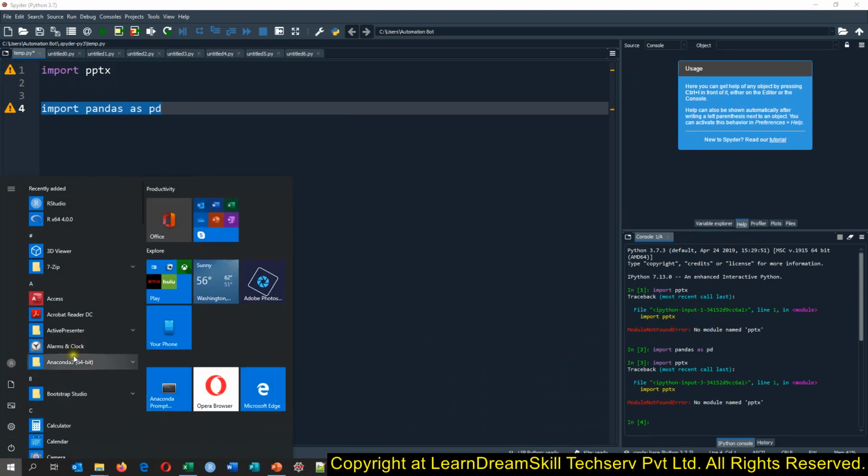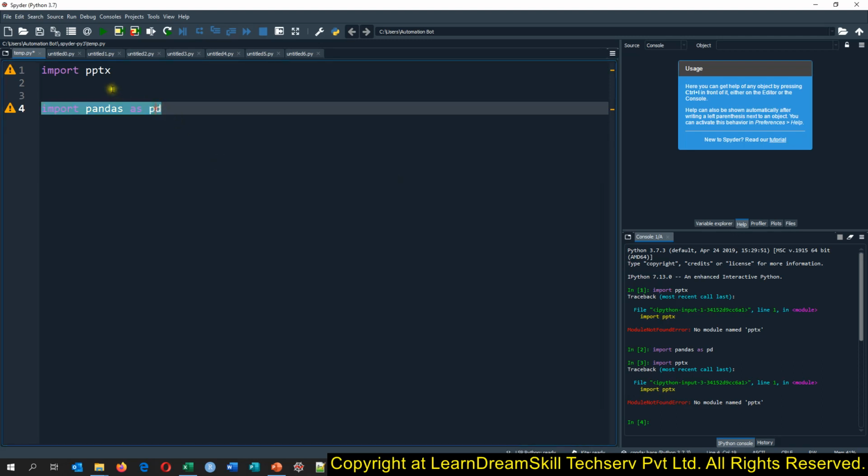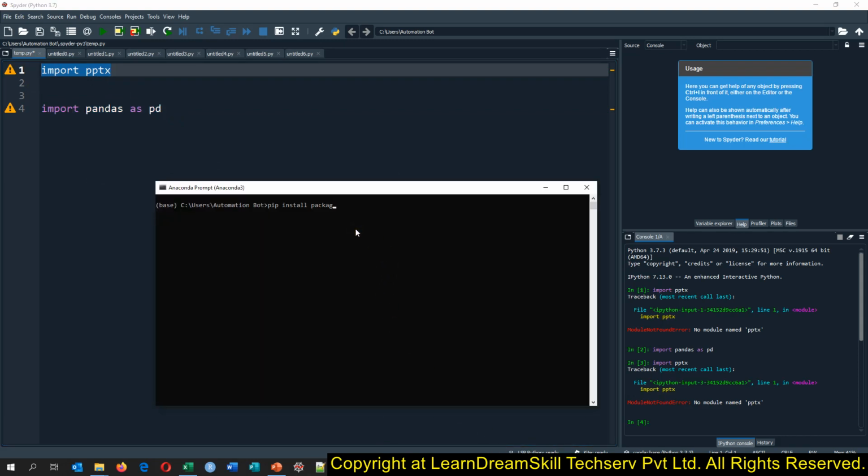You will just go to Anaconda and open this prompt. Then you will say pip install and the package name here. Once you run this command, your package will be installed into your environment, and you will be able to then run it this way. Let me try to run it for pptx. So this package does not exist.